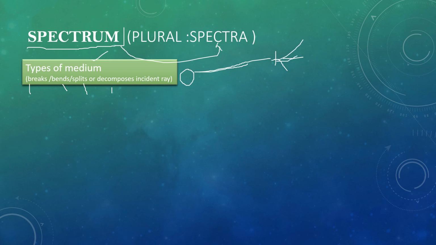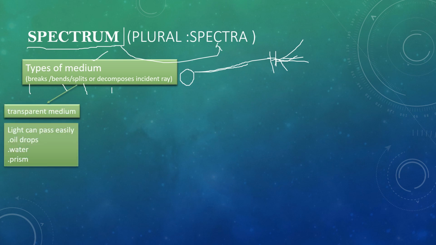Spectrum is basically a split of the incident ray. Decomposes means that it breaks it up. There are two types of medium. First is the transparent medium. In a transparent medium, light can easily pass, like oil drops, water, prism. We use a prism to split the spectrum. This is a medium to make the spectrum.